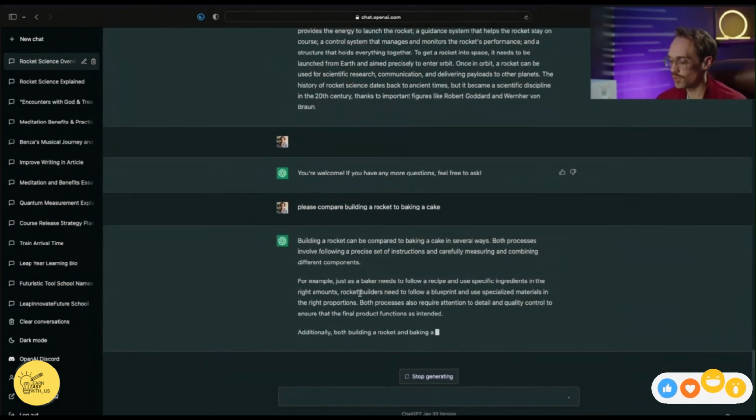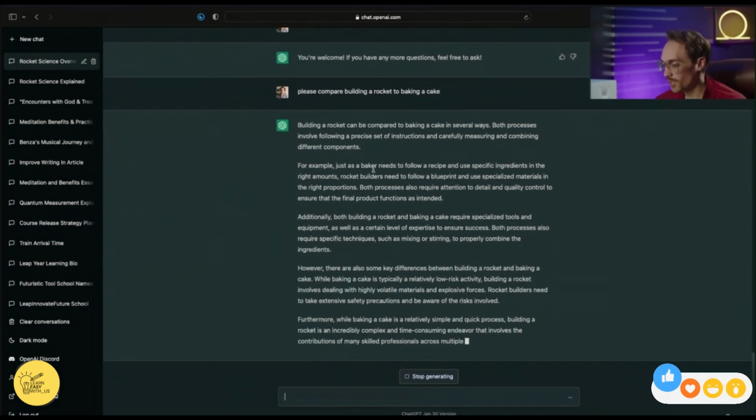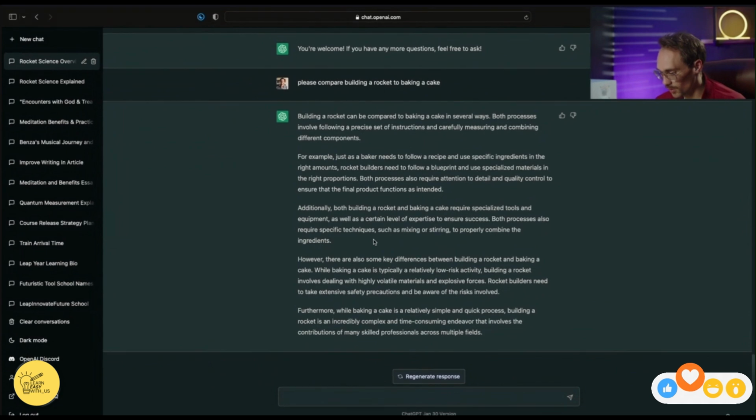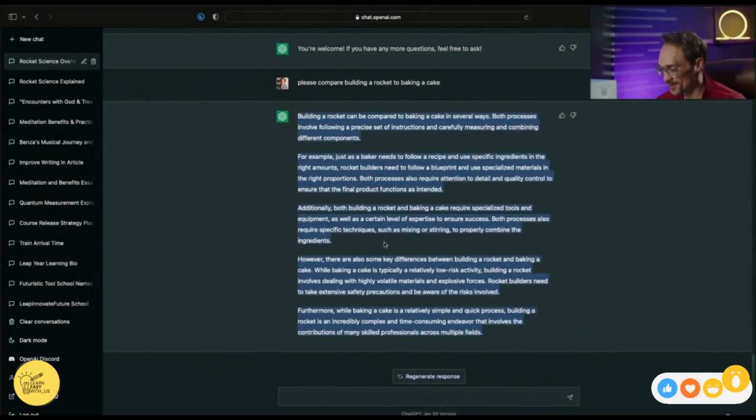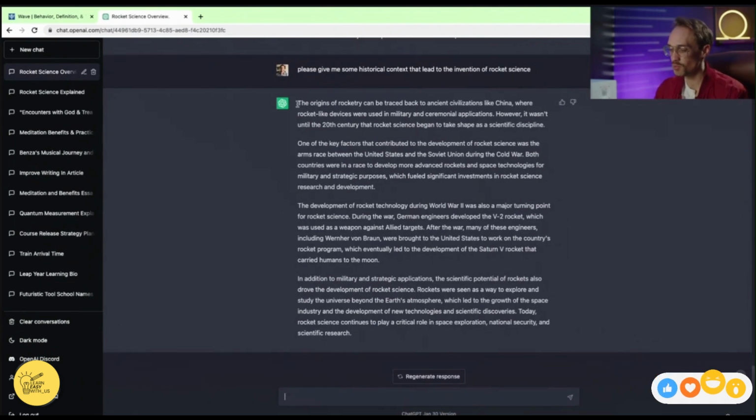ChatGPT is starting to compare building a rocket to baking a cake. Neither of those I know how to do, but I'm much more likely to bake a cake than I am to build a rocket. And here we can see ChatGPT did a pretty concise version of how to build a rocket. You can also ask ChatGPT to provide you context for what you're learning. So please give me some historical context that led to the invention of rocket science. You can see that we can ask ChatGPT to give us context so we can better understand what we're trying to learn. And here you can see the context has been provided. ChatGPT is telling us what we need to know that led to the development of rocket science.